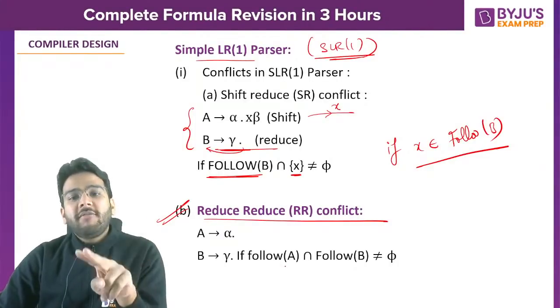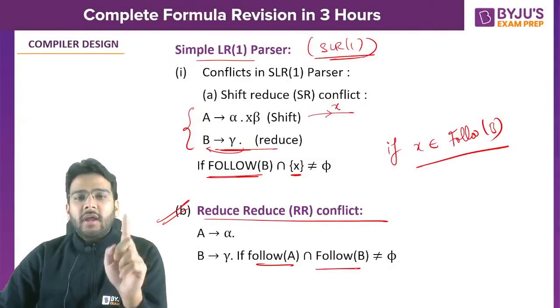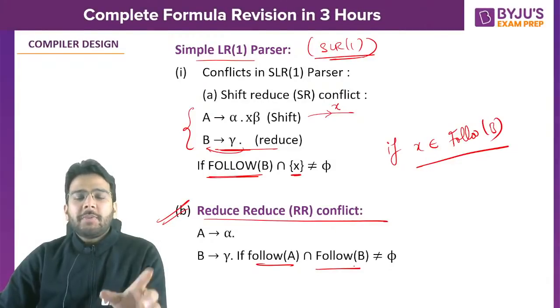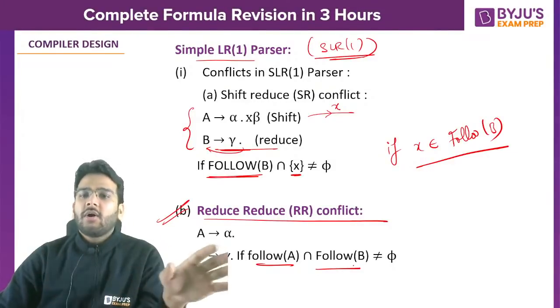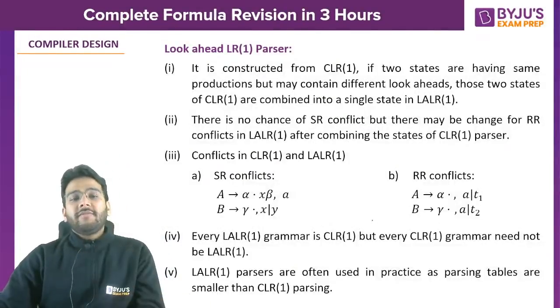Find the follow of both left hand sides. Follow of A intersection follow of B. If the intersection is not equal to phi, RR conflict is present. If it is equal to phi, RR conflict is not present. In this way, we can check the conflicts in case of SLR1.